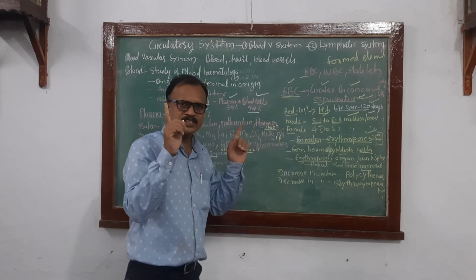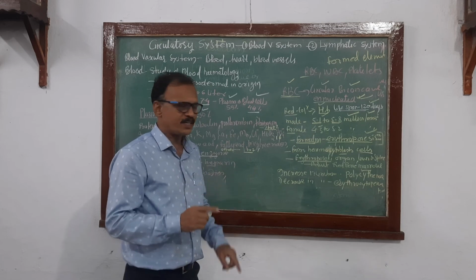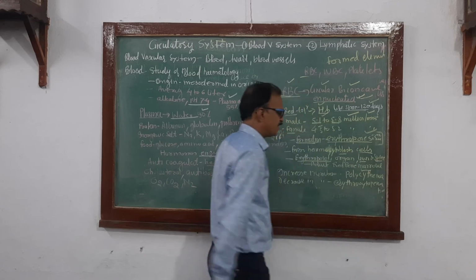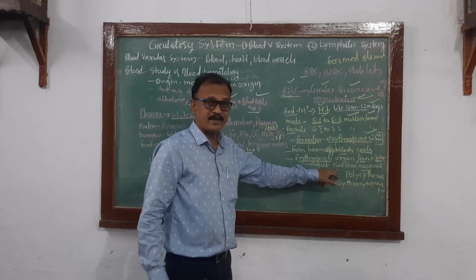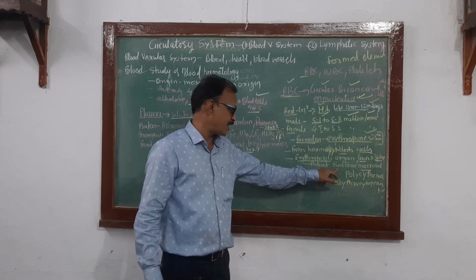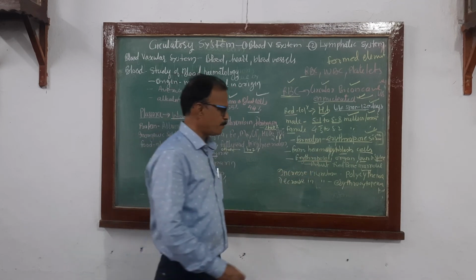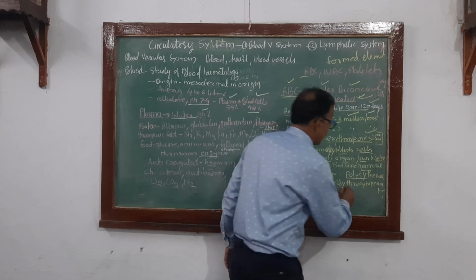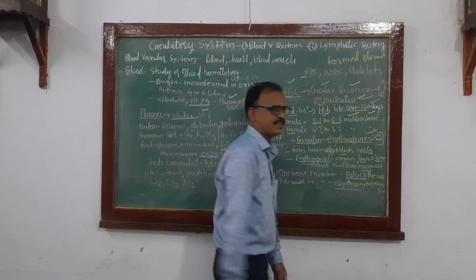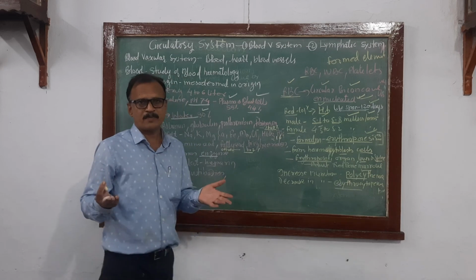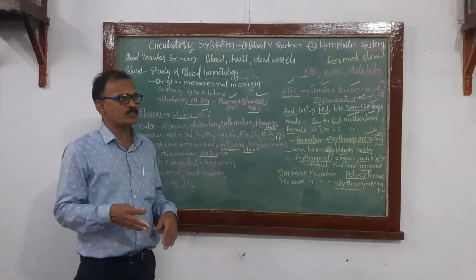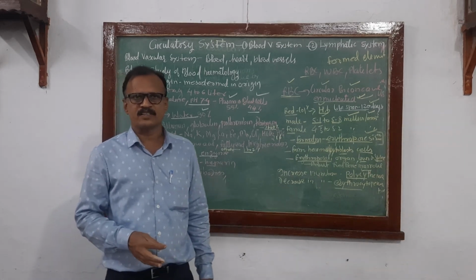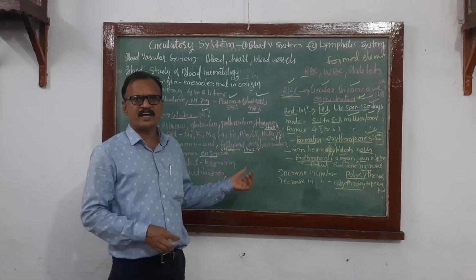The organ that produces the RBC is called the erythropoietic organ. In child, it is liver and spleen. In adult, it is the red bone marrow. That you have to remember. Increasing number of RBC is called polycythemia. Decreasing number is called erythrocytopenia. What are the functions of RBC? It supplies O2 and CO2, maintains the pH and viscosity of blood. This is regarding the plasma and RBC.